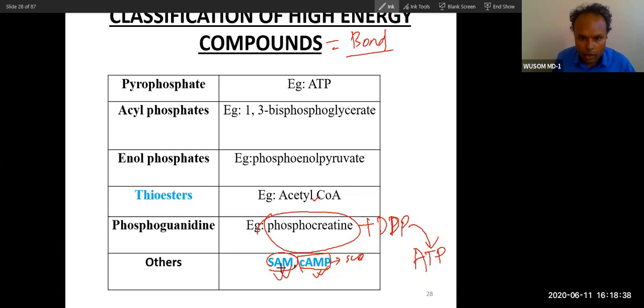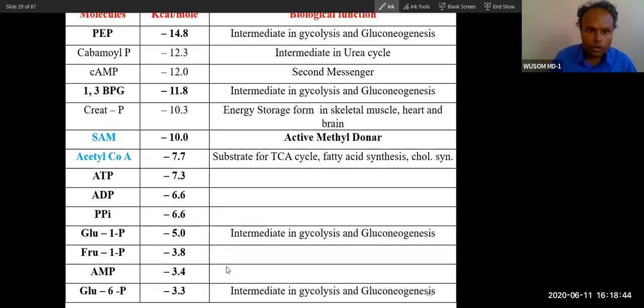And this SAM, let's talk a little bit about SAM, as this is a very important compound. We will require this a lot later. So I will talk about the SAM. You can see the energy released from this compound like this. Phosphoenol pyruvate, when the bond is broken, releases 14.8 kilocalorie energy per mole.